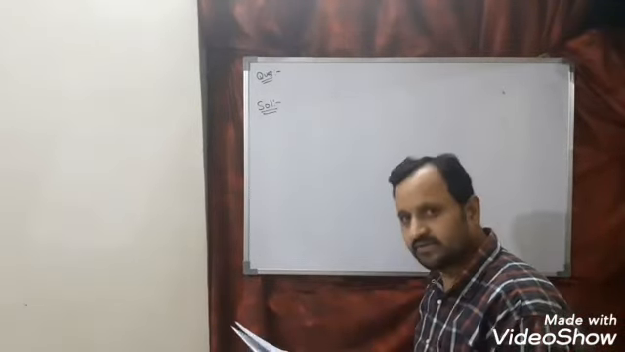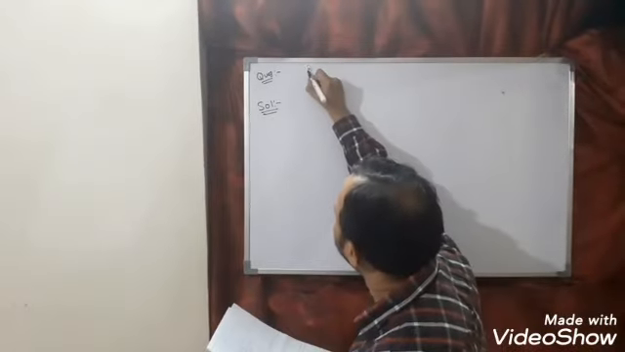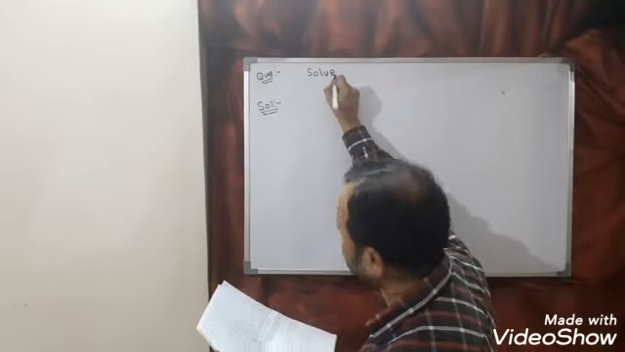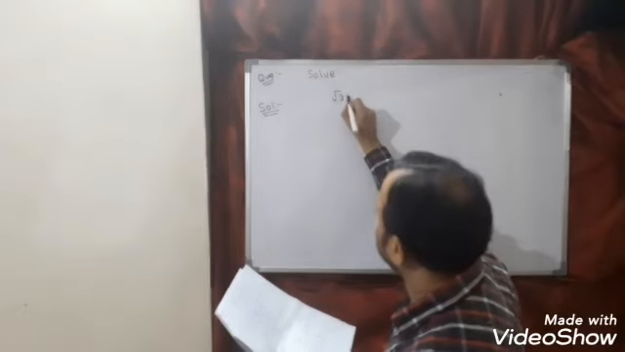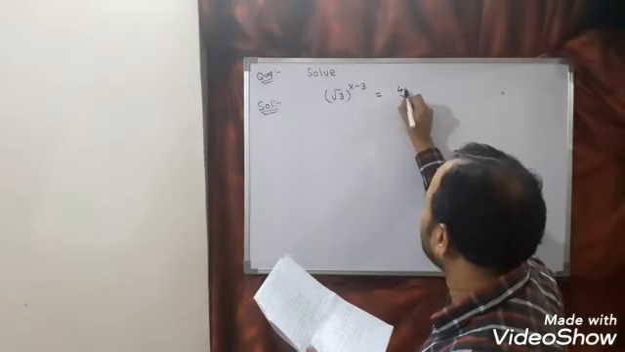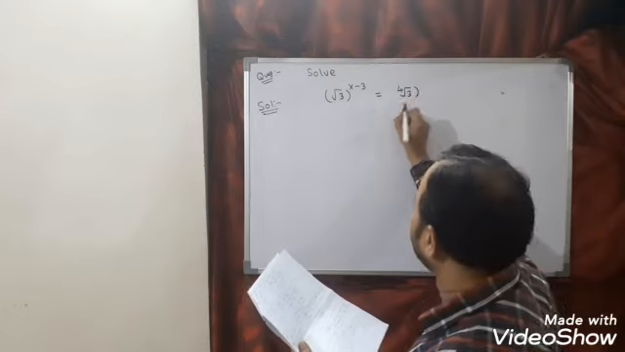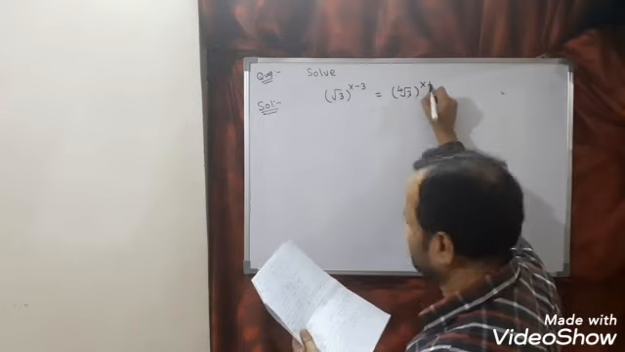Next question is solve: root 3 to the power x minus 3 is equal to the fourth root of 3 to the power x plus 1. So we have to find the value of x.